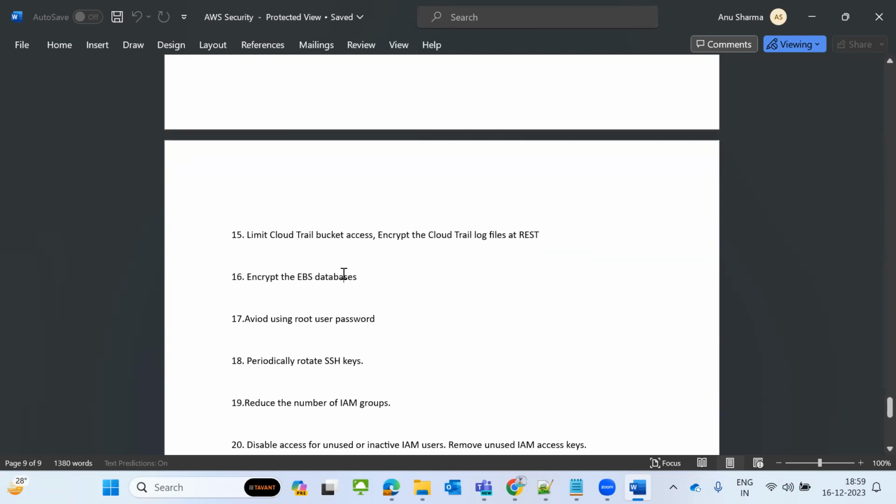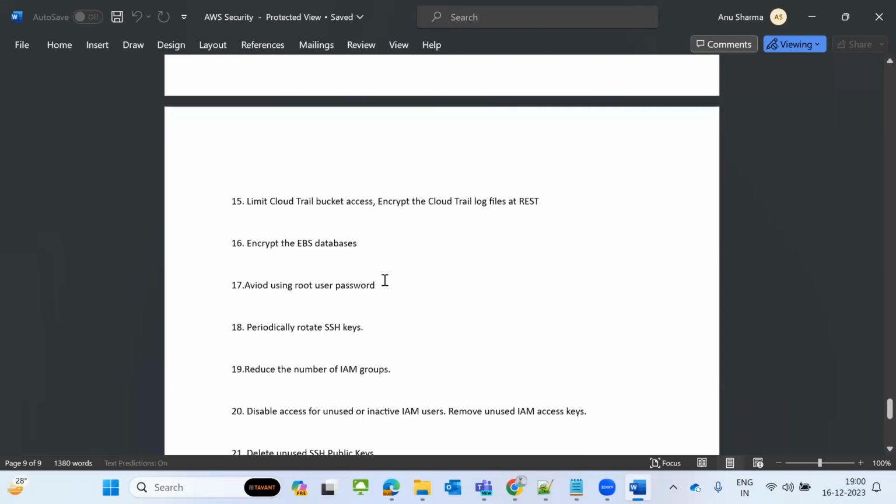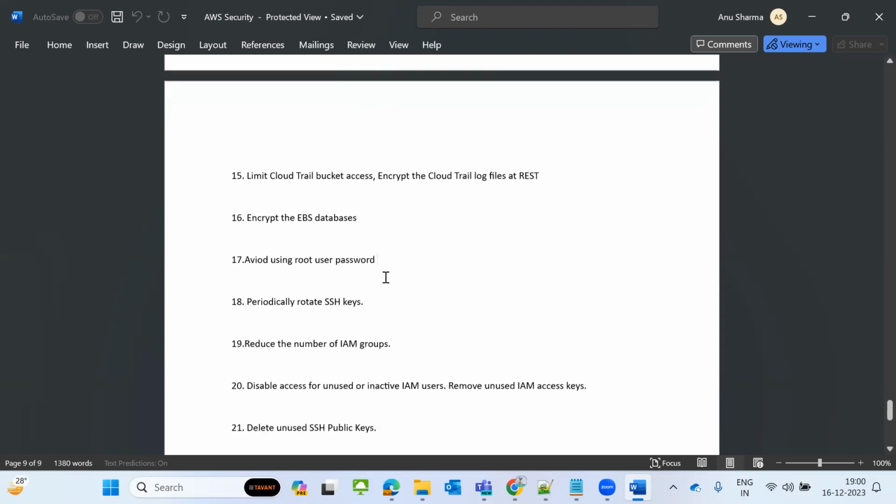Encrypt EBS volumes, the data on EBS volumes and databases also. For example, you created the database and attached EBS volumes, you need to encrypt it. Your data will be there at the EBS volume level, so you need to encrypt using KMS or CloudHSM keys. Avoid root user and password, so you don't log in using the root user and password.